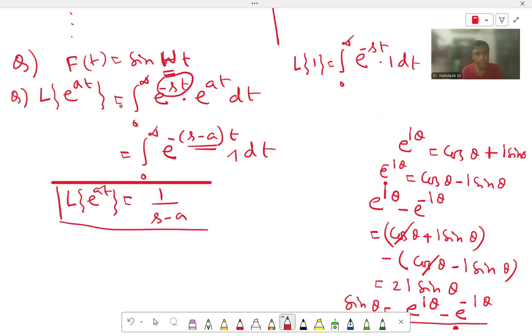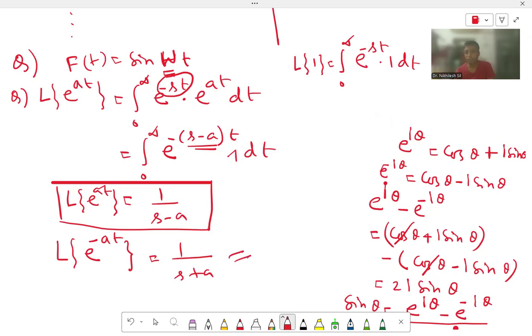Okay, clear? Now, in the same way, we will get the Laplace transformation of e to the power minus at. And what is the value? 1 by s plus a. In the same way, if we do the integration, we will get it. So what is the formula? If it is e to the power at, that is plus a, then it becomes 1 by s minus a. And if it is e to the power minus at, minus a, it becomes plus. So if it is plus a, it becomes minus. If it is minus, then it becomes plus.